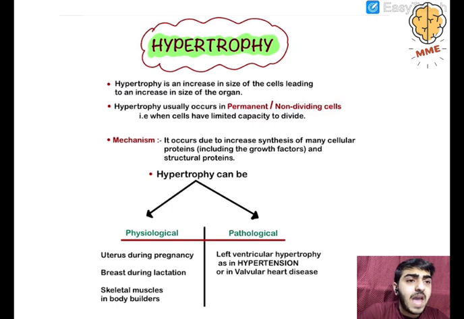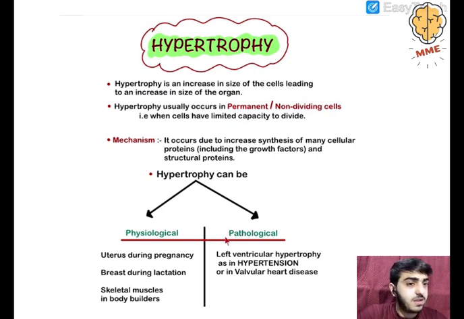Now, hypertrophy can be of two types: physiological hypertrophy and pathological hypertrophy. Physiological hypertrophy means the hypertrophy is occurring due to some physiological cause, that is, it is not abnormal. The cause is normal functions of the body. Pathological hypertrophy is purely due to disease.